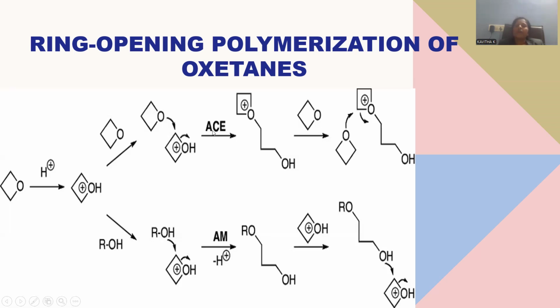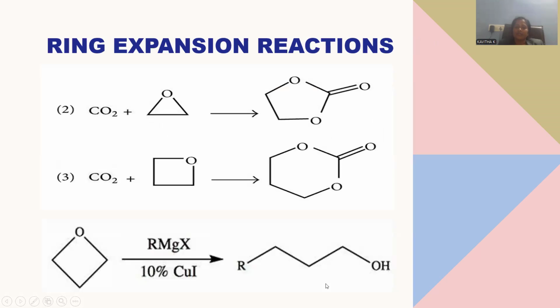A stands for the active cationic edge mechanism, and this is the active monomeric mechanism. Either way, chain expansion will be carried out, giving rise to polymeric oxygen molecules. And let me show the ring expansion reactions of these oxygen molecules.